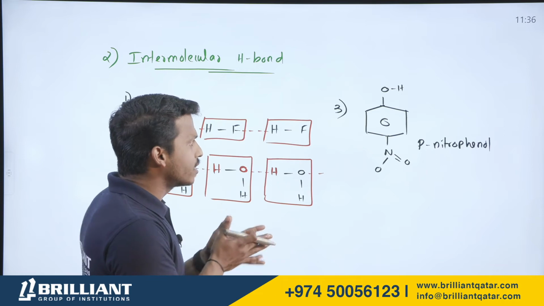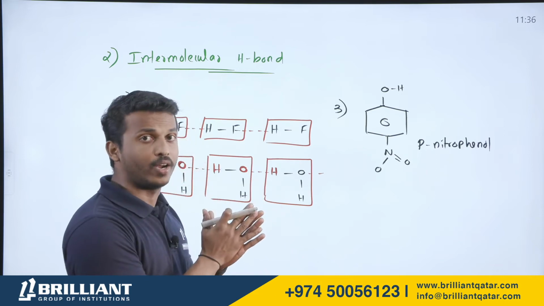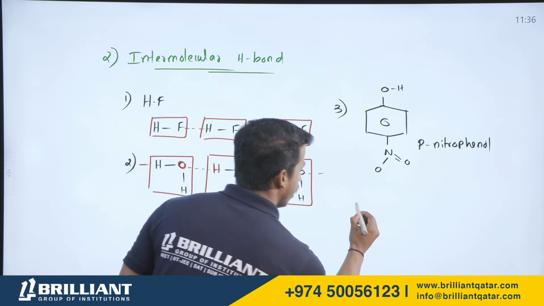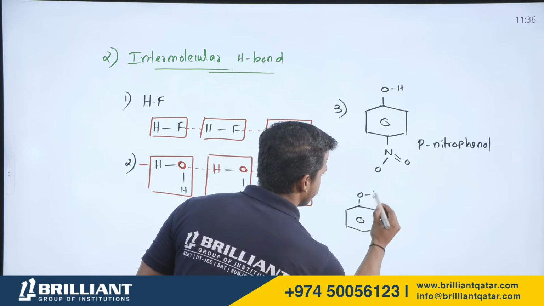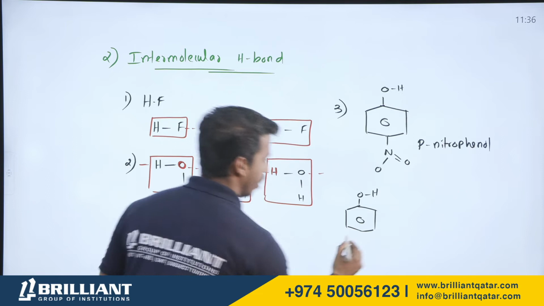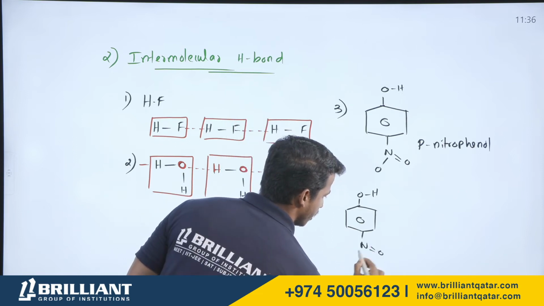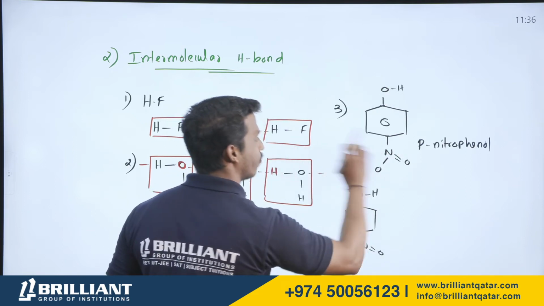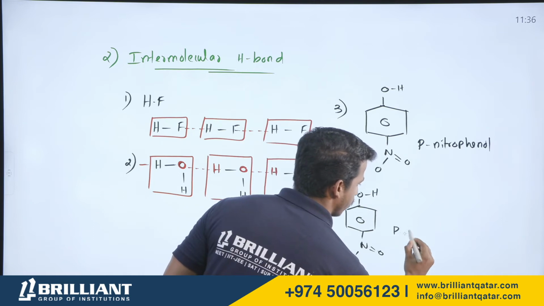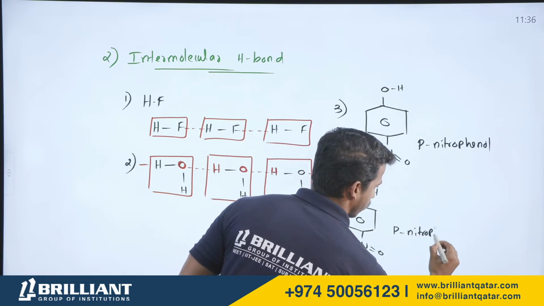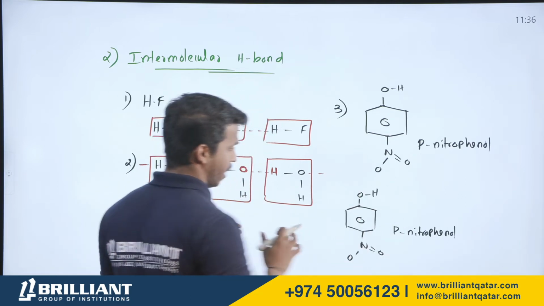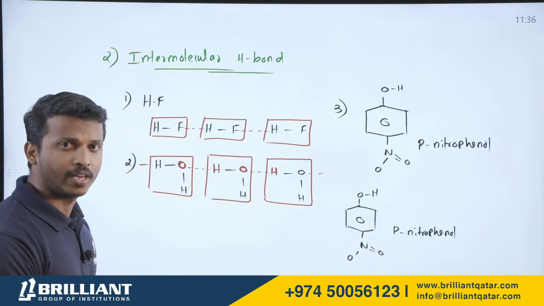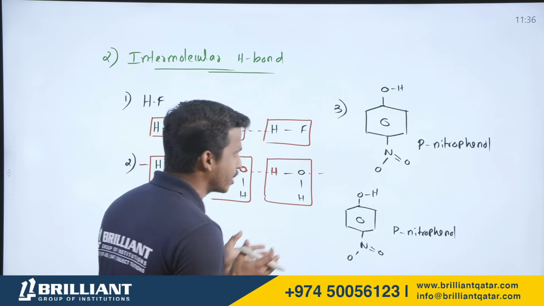Now let me consider one more para-nitro, the same compound, one more. What is this? Phenol, and at the para position there is a nitro group. So this is one molecule of para-nitrophenol. This is another molecule of the same one, para-nitrophenol. Clear all? Now can you tell me where hydrogen bonding is possible? Can you identify a hydrogen bond in this molecule?